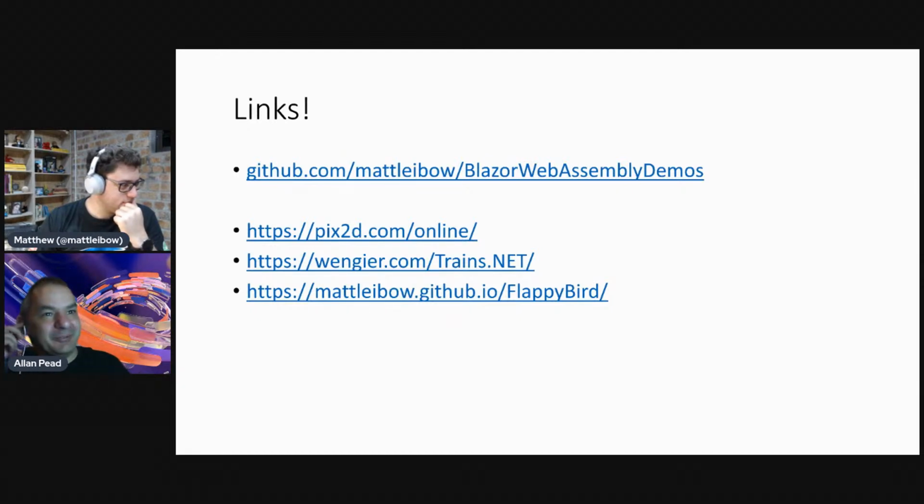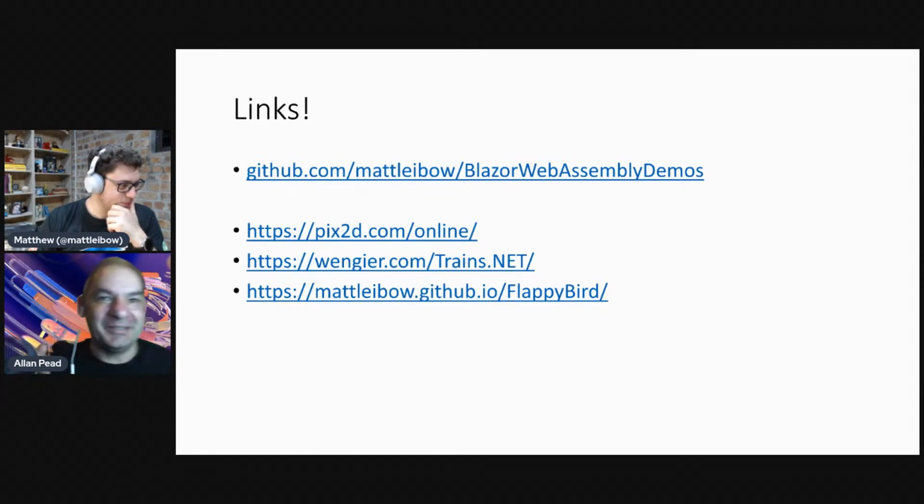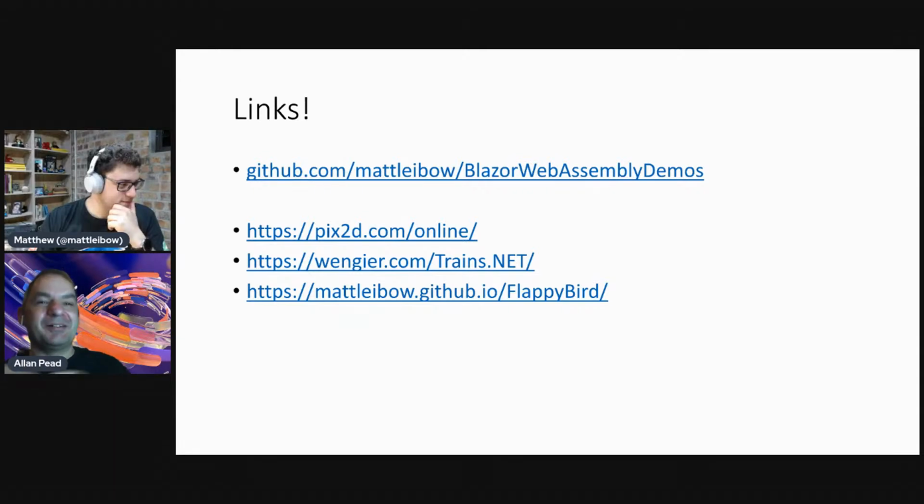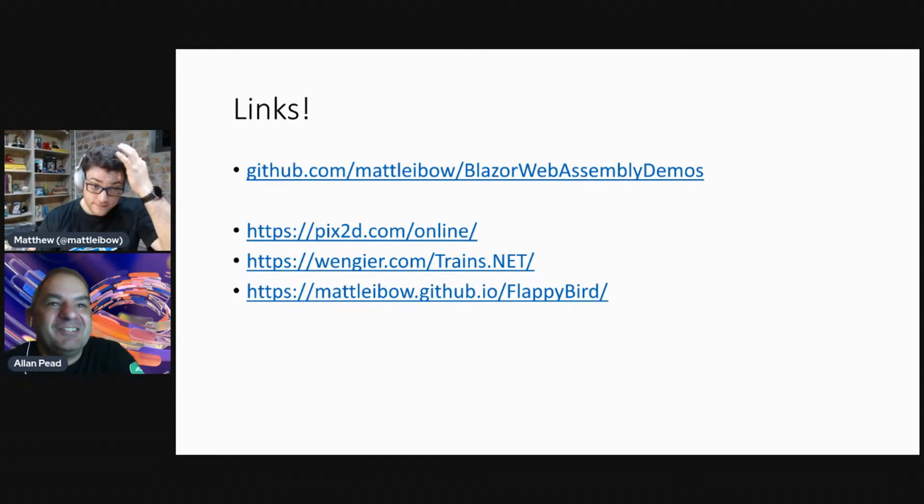That was really, really awesome. It's great to see .NET appearing in a browser and interop happening with JavaScript and stuff. It's just like magic.